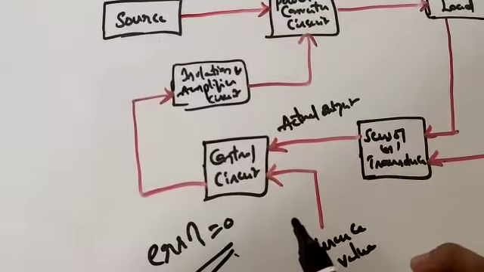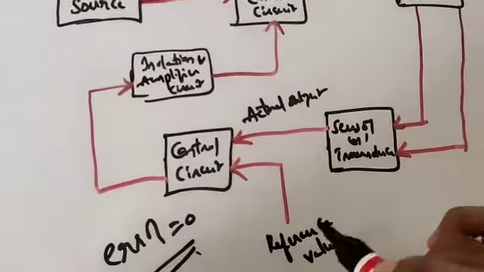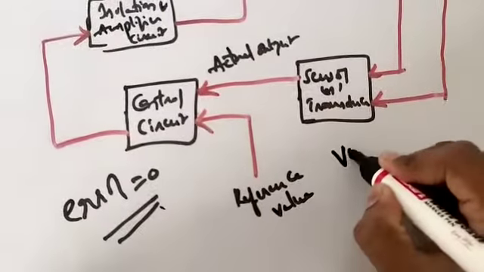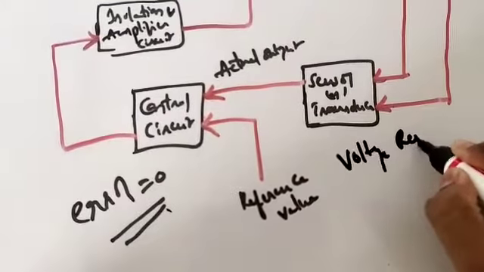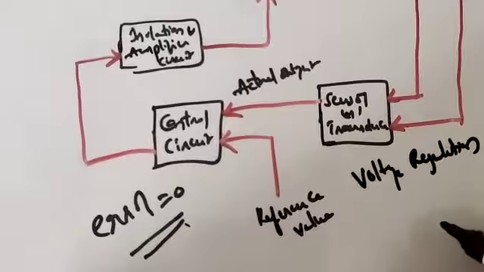Now what are the primary functions of this power electronic circuit? This is very important. The primary functions are, first, voltage regulation. That means it is going to control the voltage, right?